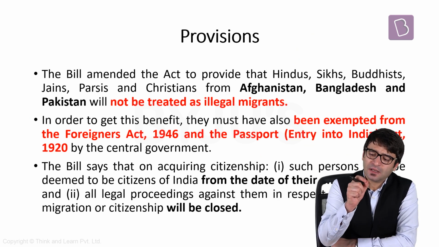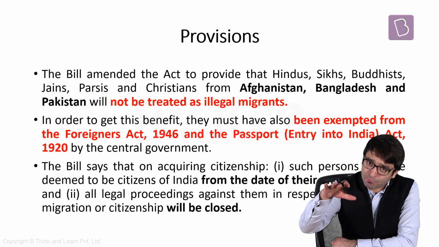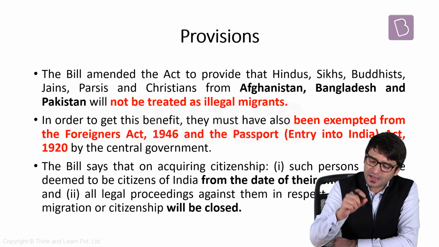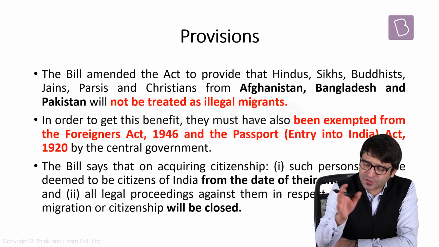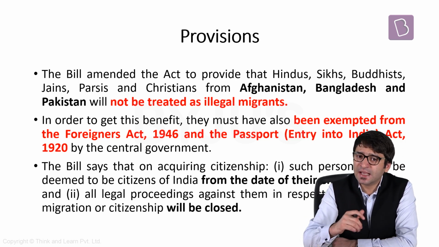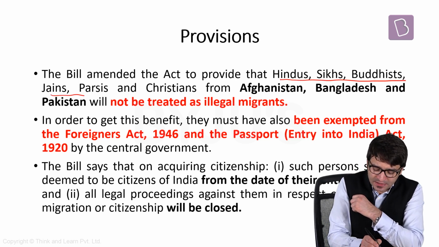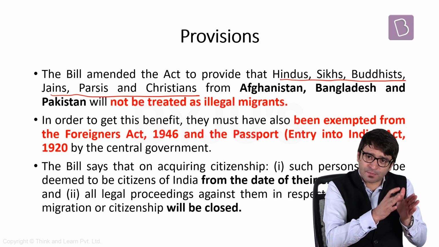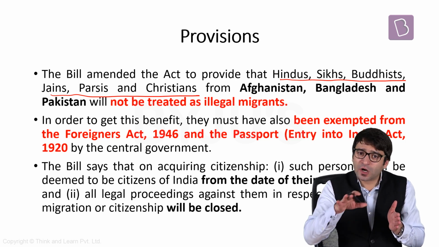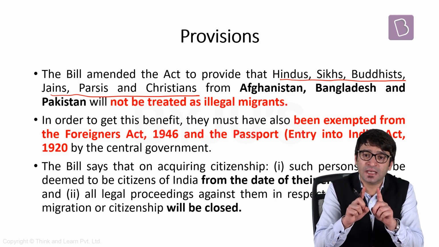The provision is, what is the objective? The objective of this law is that there are people, minorities from three Islamic countries, Pakistan, Afghanistan, Bangladesh. They are facing religious persecution in these three countries. And if minorities are facing religious persecution in these three countries and they enter into India, who are these minorities? Hindus, Sikhs, Buddhists, Jains, Parsis and Christians. If these religious minorities in 3 Islamic countries, they have entered into India before or on 31st December 2014, they will not be treated as illegal migrants.